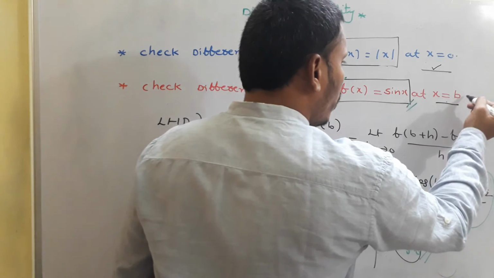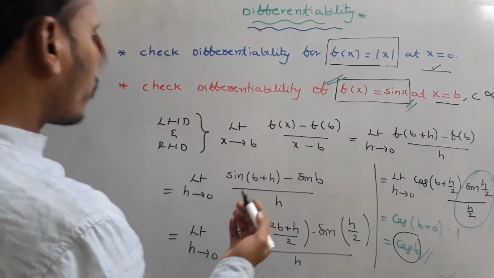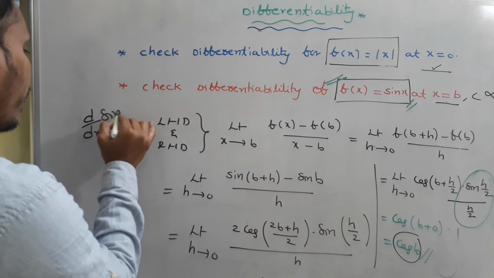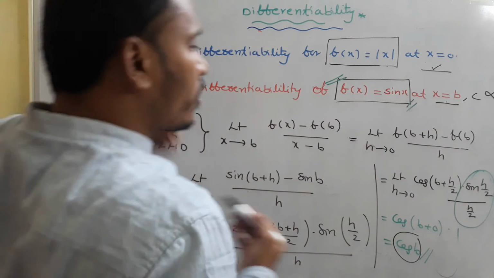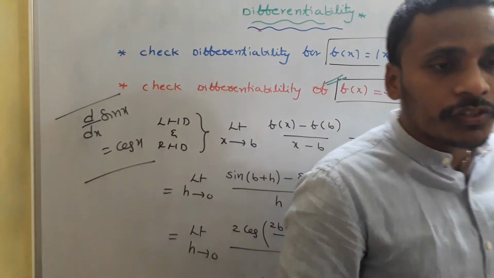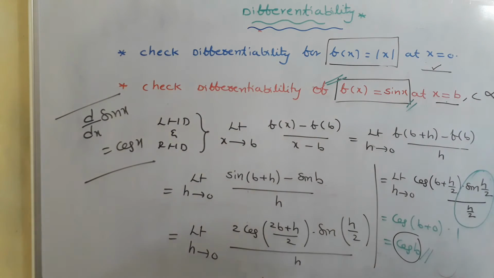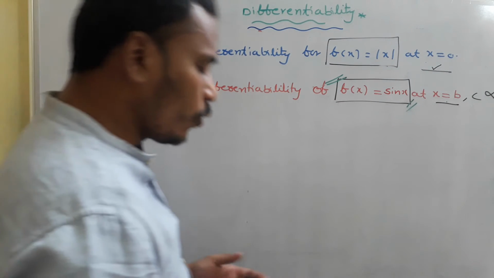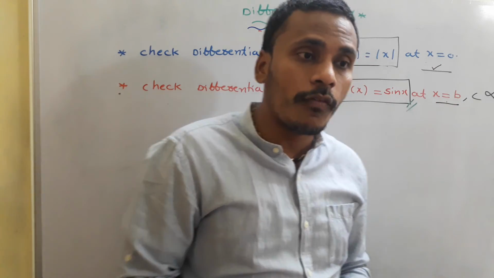At x equals c, it is cos c. At x equals alpha, it is cos alpha. So if you generalize this, d by dx of sin x is equal to cos x. In the same way, there is a chance of generating all the differentiation formulae using this particular method. So in this way, using the formula of limits, we will derive the formula of differentiation.